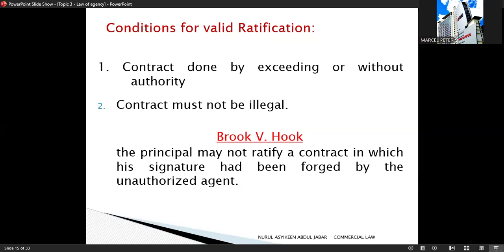Condition number 2: contract must not be illegal. The contract must be legal. An illegal contract cannot be ratified even if the principal wants to approve it. Ratification cannot be used to make an illegal act lawful. The case reference here is Brook versus Hook. In the case of Brook versus Hook, the court held that a principal cannot ratify a contract where the principal's signature was forged by an unauthorized person. So forgery is illegal, so the contract is void and ratification is not allowed.